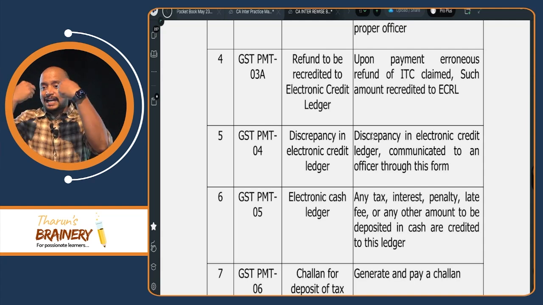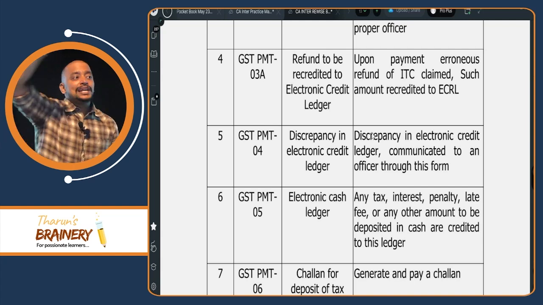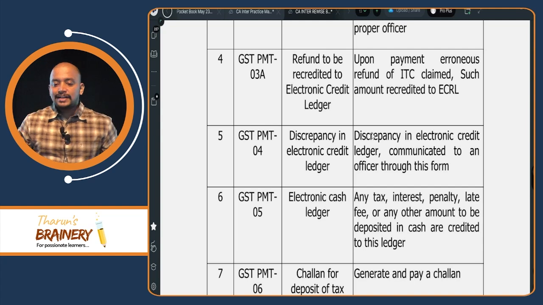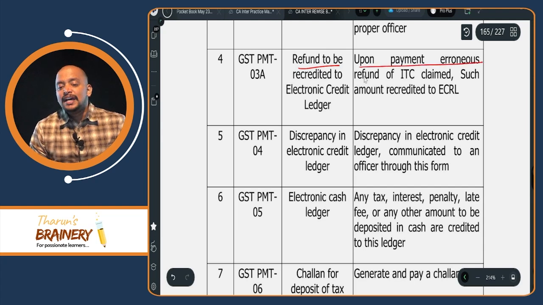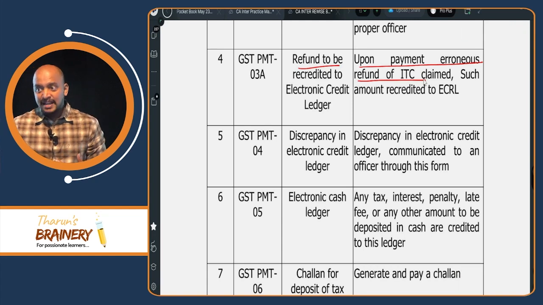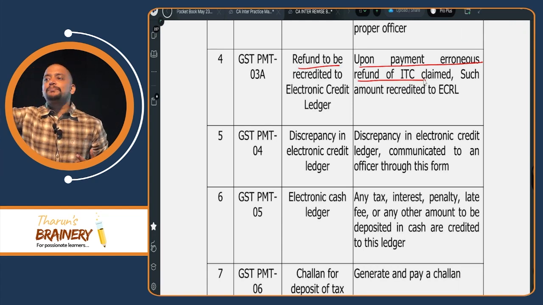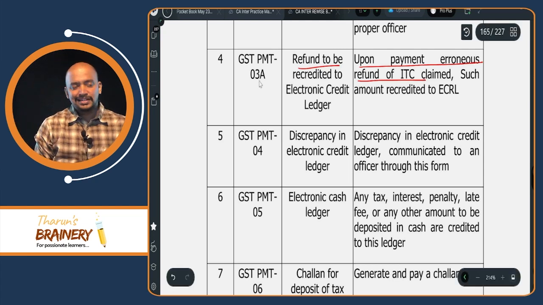Now that wrongly claimed refund I paid back to the government. Now that money will go back into the credit ledger. So that is, upon refund to be credited to the electronic credit ledger upon payment of erroneous refund of ITC. Erroneous means wrongly we claimed a refund that we paid back. When we paid back, that will go back to the ledger. So that is this PMT 3A.